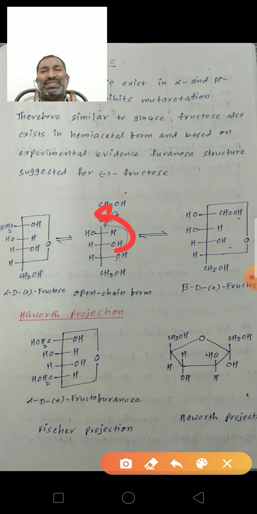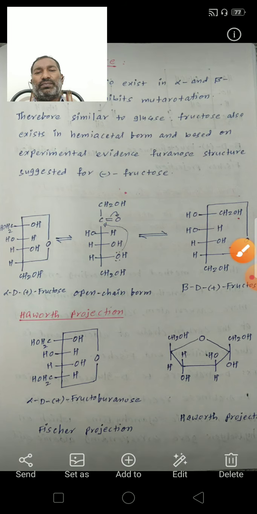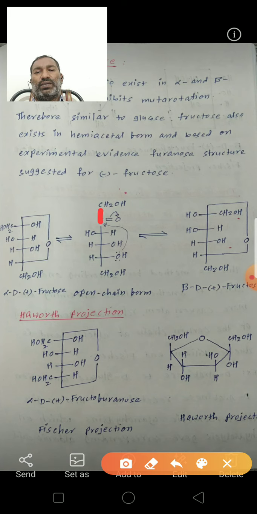So this cyclic structure contains 5 atoms in total. 4 are carbon atoms: first carbon, second carbon, third carbon, fourth carbon, and one more oxygen.